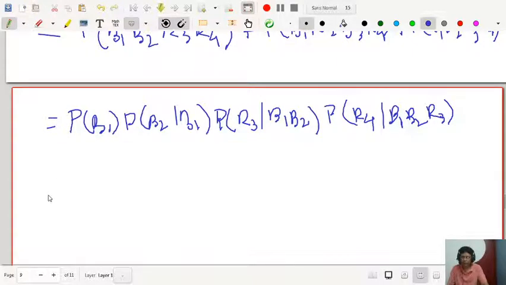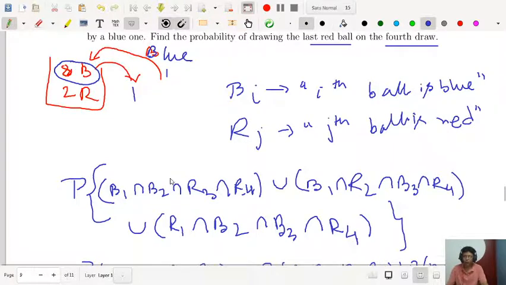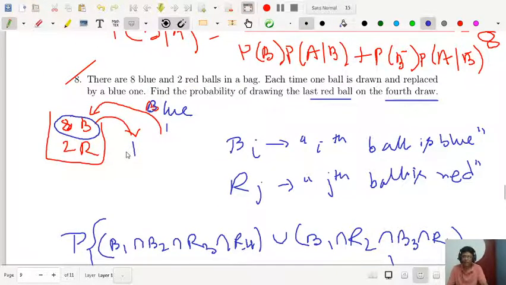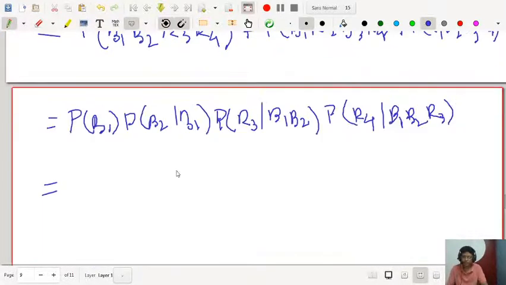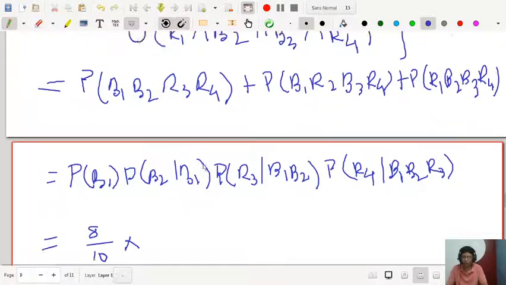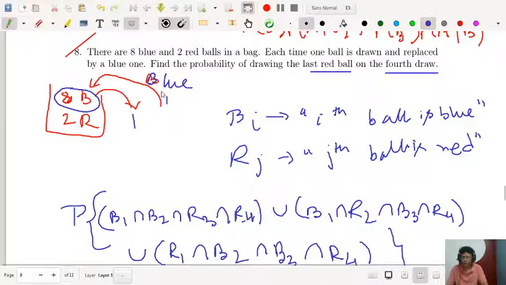So let me explain that one. What is the probability of B1? Probability of B1 will be 8 by 10, right? Into 8 by 10 for B2 on the condition that you have drawn blue. Whatever you have drawn, you are replacing with a blue one. So one blue has gone, but you are replacing it with a blue one, so the number of blue balls remains the same.